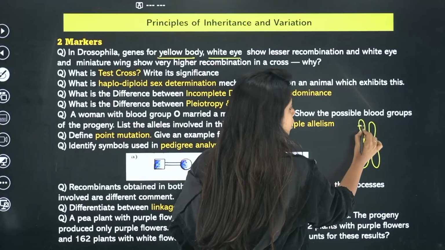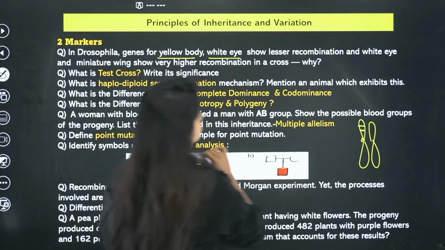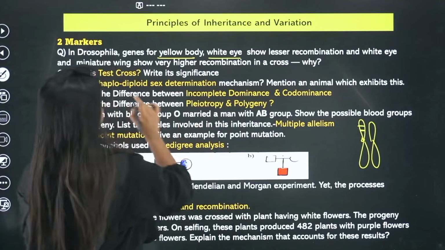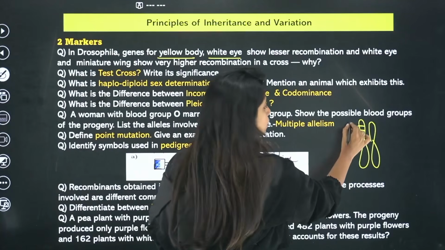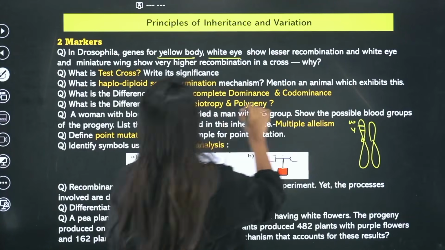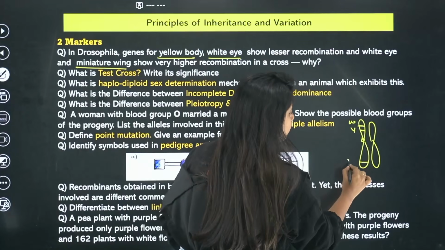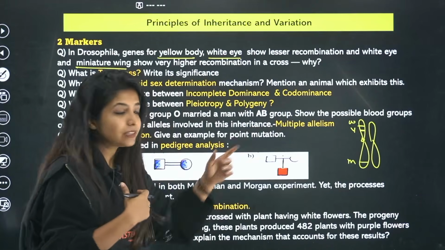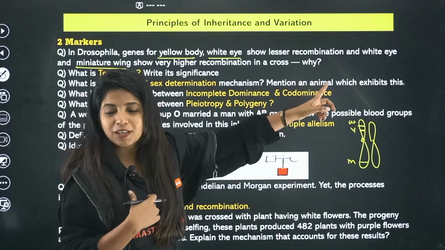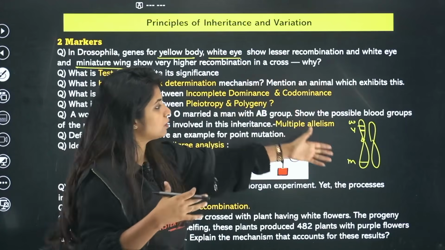Suppose this is a gene for yellow body and this is a gene for white eye. They show lesser recombination, but white eye and miniature wing. So white eye was here, yellow body gene was here, and now you have been asked about the miniature wing gene. Suppose the miniature wing gene is over here. How do I come to know that? Because they have told that in the question. How, ma'am? They have not said that this is located like this.